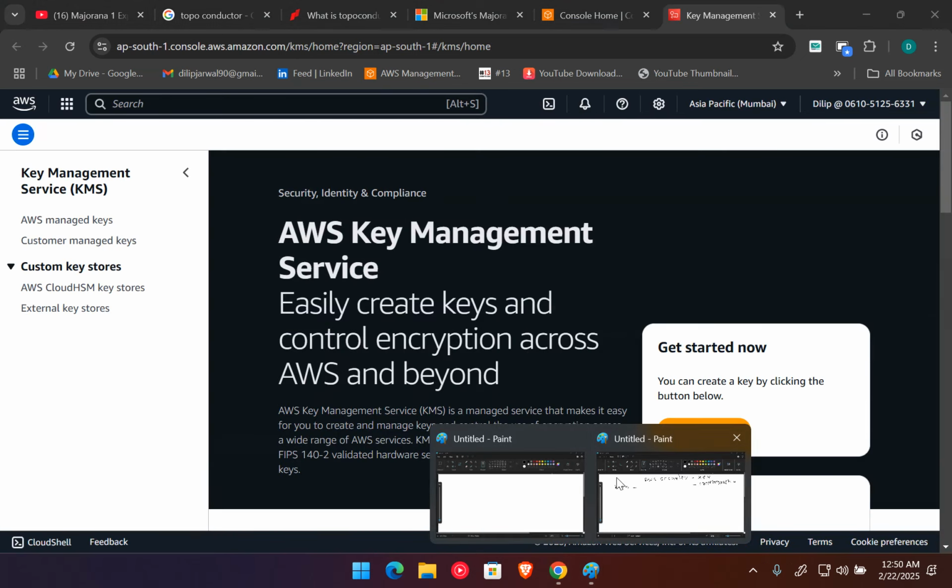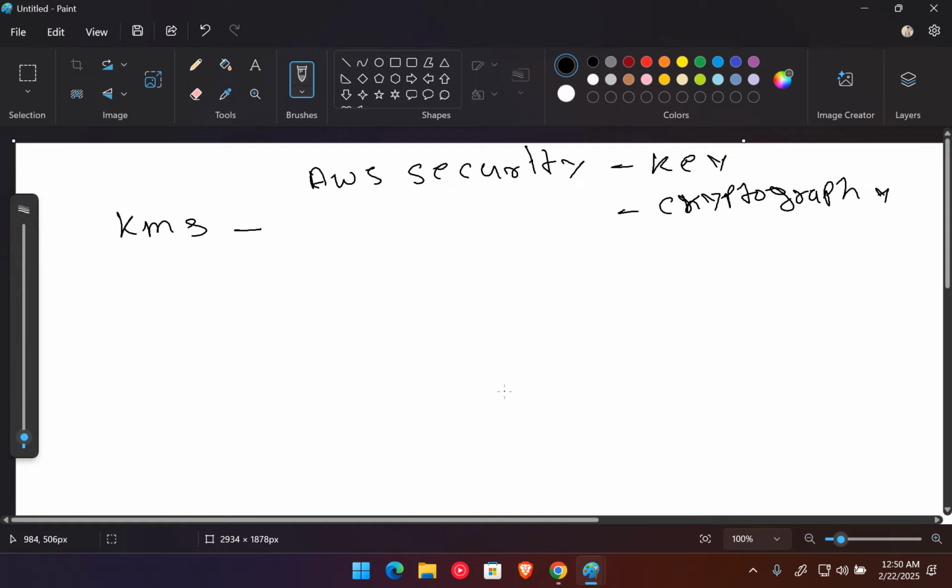The main use of this service is that it is integrated with almost all the services of AWS. Like EBS: if you want to encrypt the volume, we use KMS to encrypt it. If you want to encrypt variables, functions, or any kind of data in Lambda, we can use KMS.